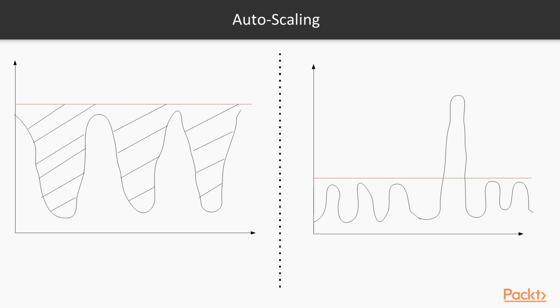Autoscaling is a mechanism that allows systems to do that automatically, based on several conditions that can be defined. So, autoscaling enables applications to be much more cost-efficient and resilient. Later in the course, we'll see how we can use autoscaling in practice.